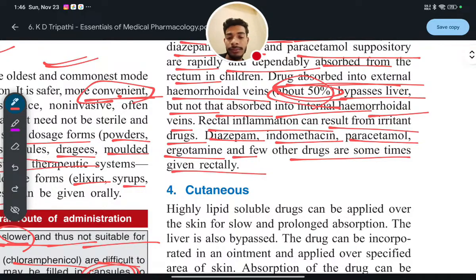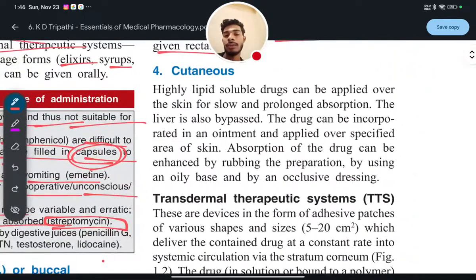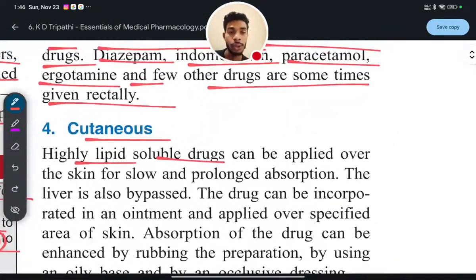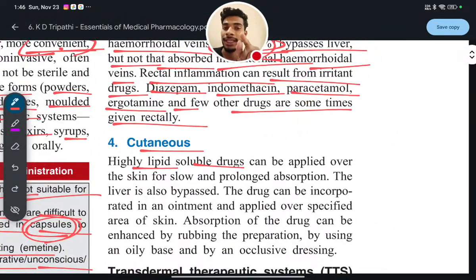Okay. Next is the cutaneous route. The cutaneous route means highly lipid soluble drugs. Why highly lipid soluble drugs? Because our skin has cell walls, and the cell walls are made up of lipid bilayers. Yes or no? Cell walls are made up of lipid bilayers. So to absorb any drug through the cell wall, it will be better to be lipid soluble.